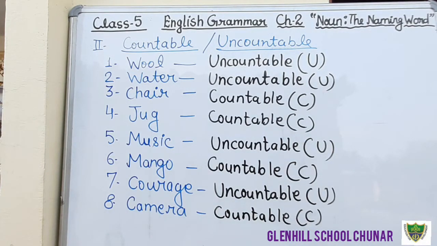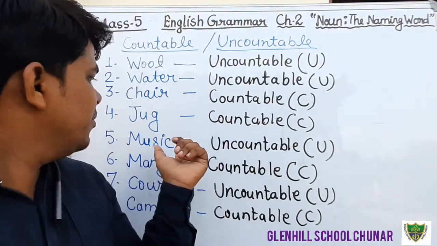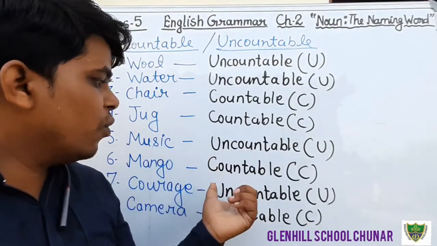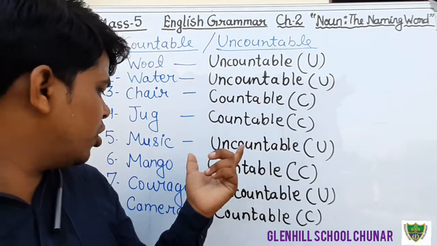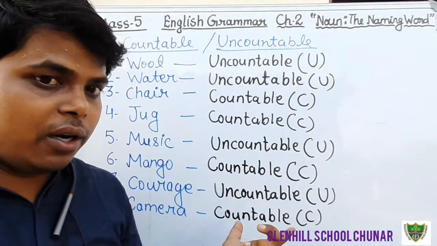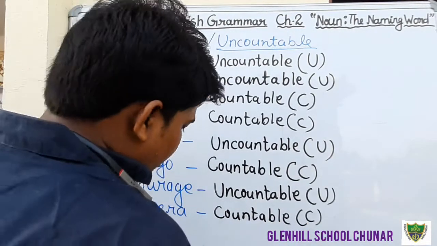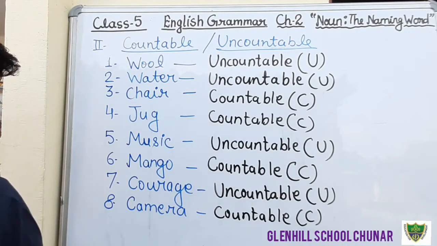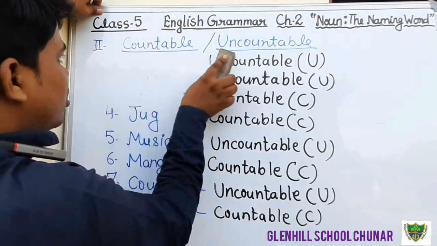Just see here. Wool is an uncountable noun. Water is an uncountable noun. Chair is a countable noun. Jug is a countable noun. Mango is a countable noun. Music is an uncountable noun, and courage is an uncountable noun. And camera is a countable noun. Students, just write down in your book only. No need to write in the copy. Okay. Next, I am going to erase.